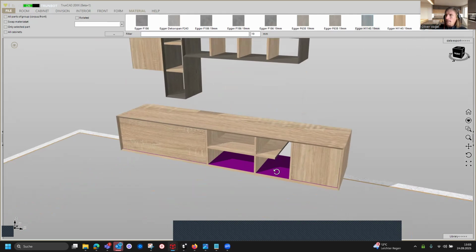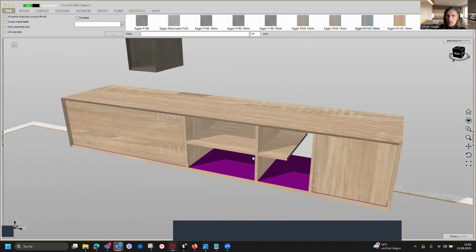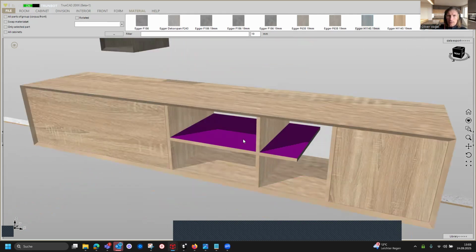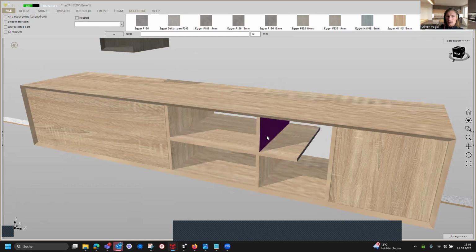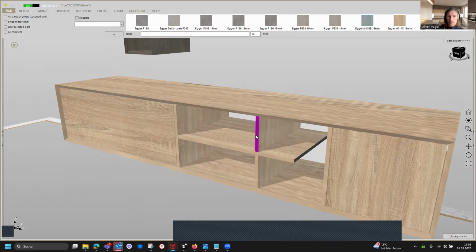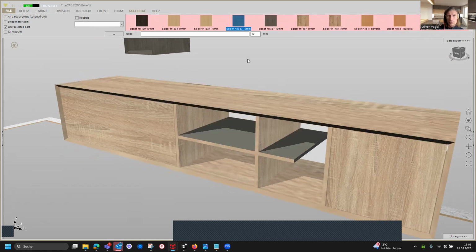But here on the bottom, we don't want to change the block for verticals and horizontals. Here we just want to have these two verticals, and therefore we need to choose only selected part, and we drag and drop it on here. Yeah.